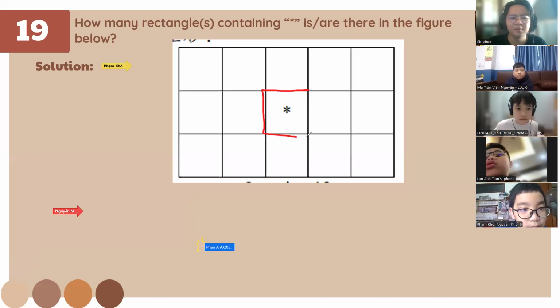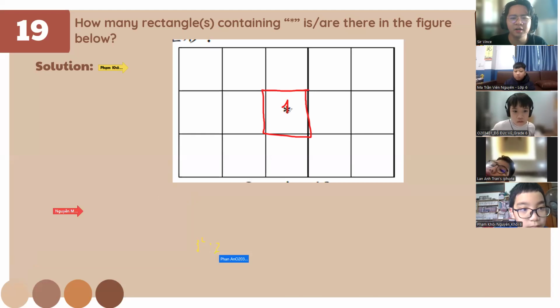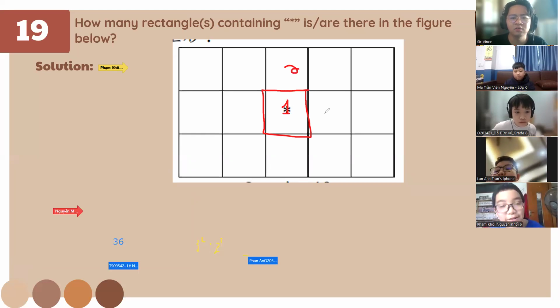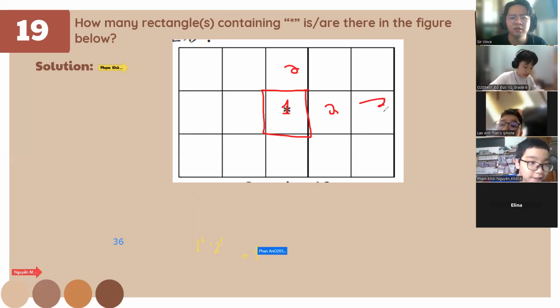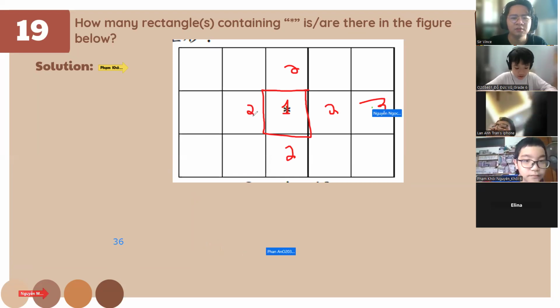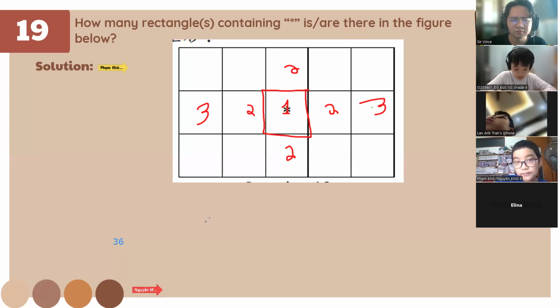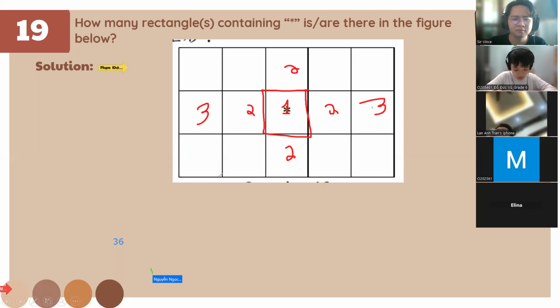Okay, this one, we'll need to count. This is 1, so 2, then 2, and then 1, 2, 3, and then multiply. Because I know this before. So what's the answer going to be? 36, 24, times 2 and times 2, right? Is this correct? So 6 times 6. Yes.